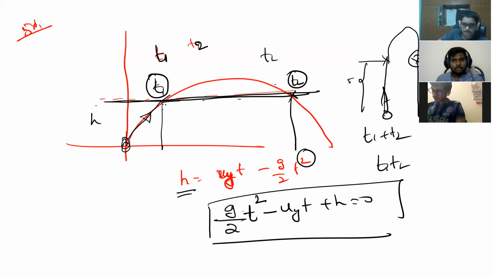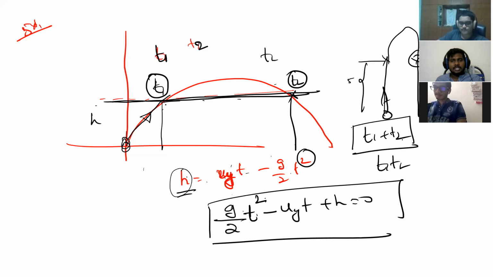I don't know what the solution is as of now. What will I do? I'll write the equation. h is equal to ut minus g by 2 t square, the y direction displacement. Then I bring this to the left side: g by 2 t square minus ut plus h is equal to 0. It's a quadratic equation and you will have two roots for it. So two roots, I'm taking as T1 and T2 here.